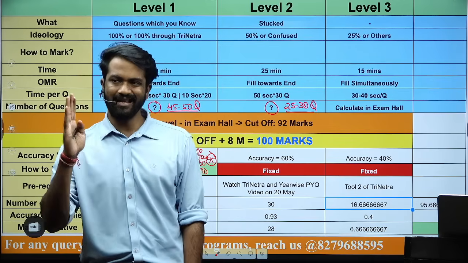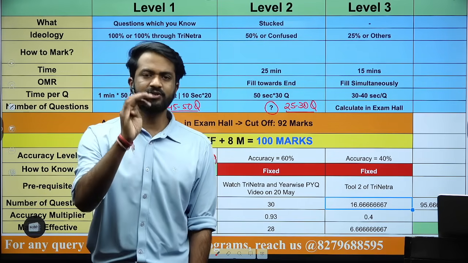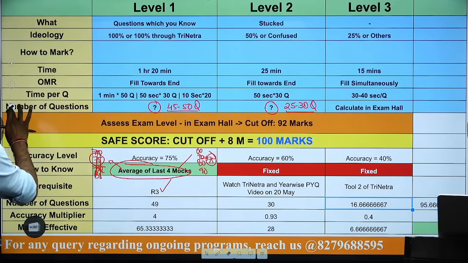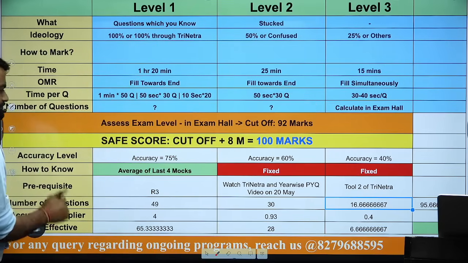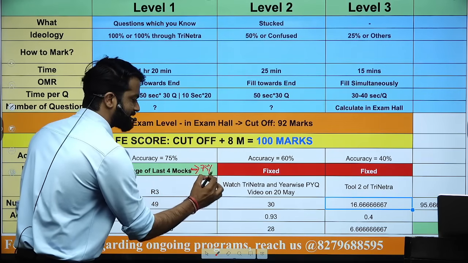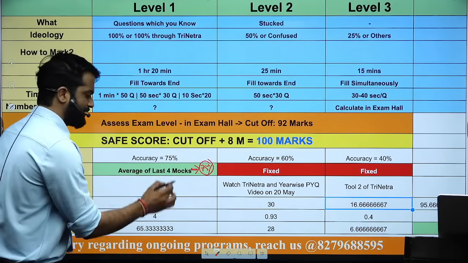But I'm saying in level 1, your accuracy should be at least 70 or 75%. Okay. Now, in the 4 mocks, you will take the average. Let's say this is 75%. You will multiply your